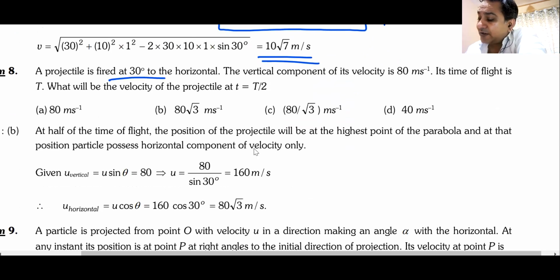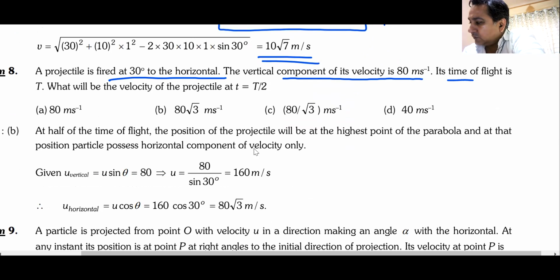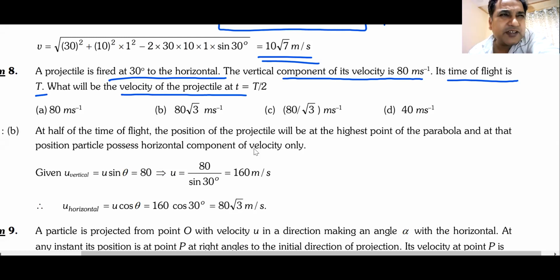A projectile is fired at 30 degrees to the horizontal. Vertical component is 80 meters per second. What is the time of flight? Is T. What will be the velocity of the projectile at t equal to T by 2? So basically they have given you the vertical component, and what are they asking? They're asking you the velocity at T by 2, which is the maximum height.